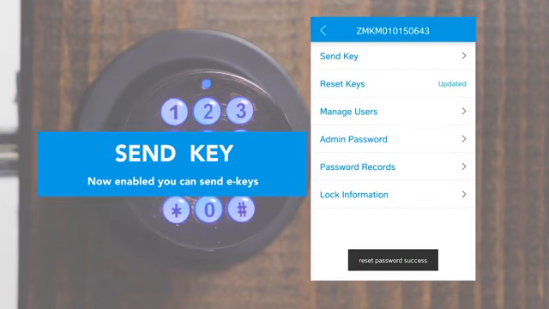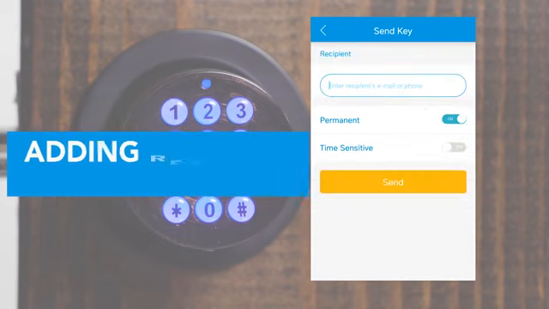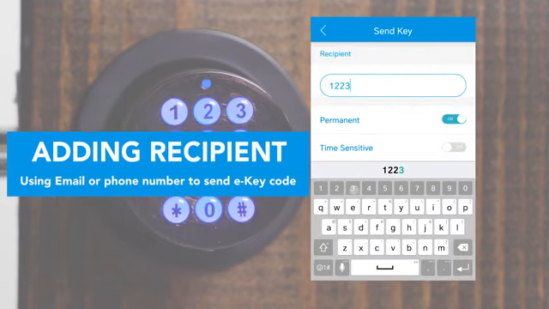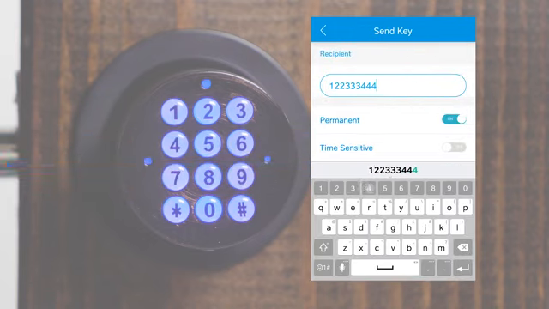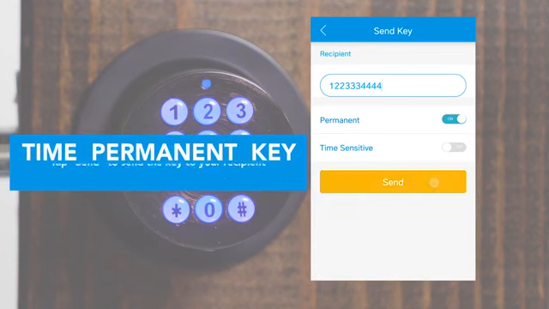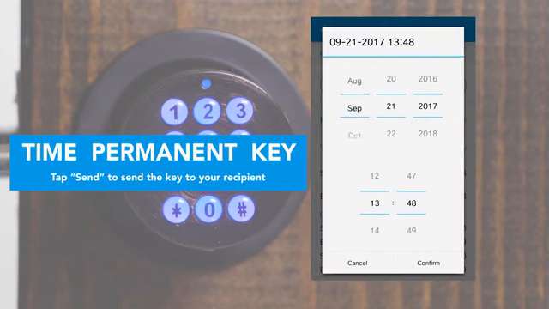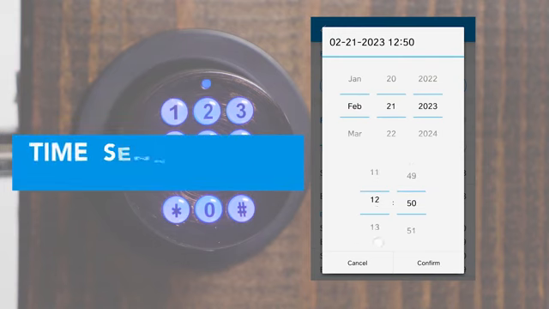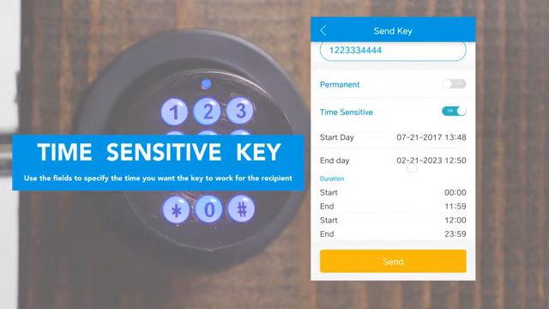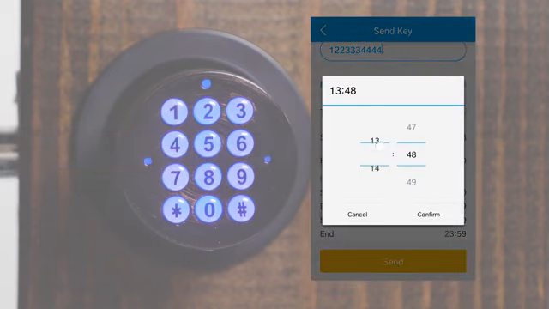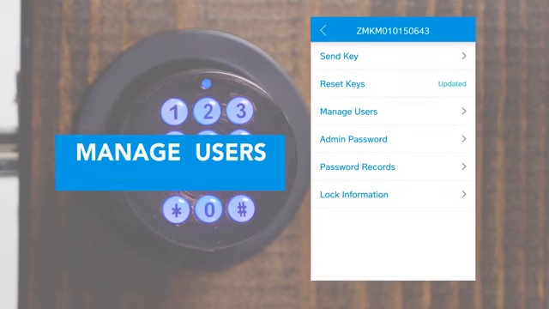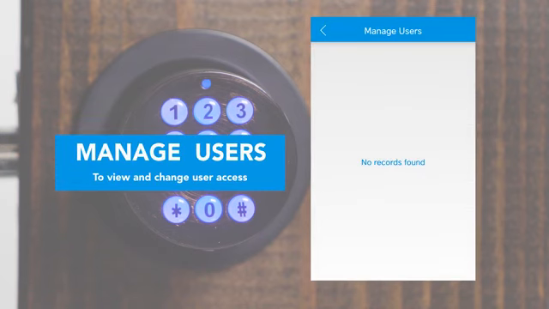To send an eKey, tap Send Key. Next, enter the recipient's email and phone number. Use the toggles to decide whether to send a permanent key or a time-sensitive key. If sending a time-sensitive key, use the fields on screen to specify the time you want the key to work for the recipient. To view or change user access, touch Manage Users.